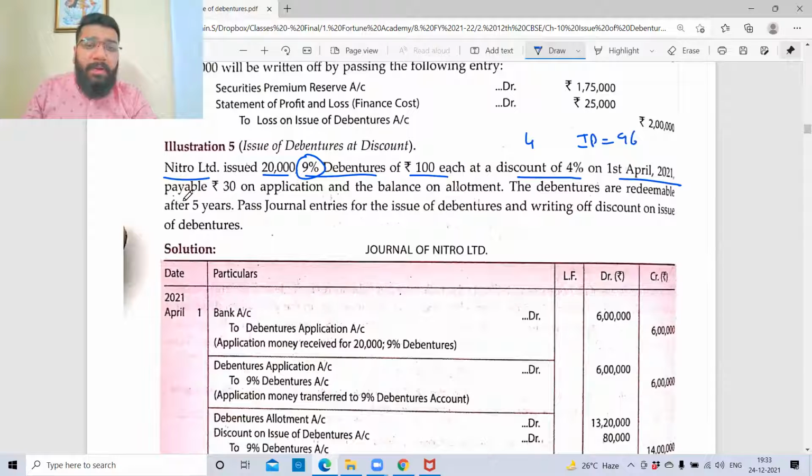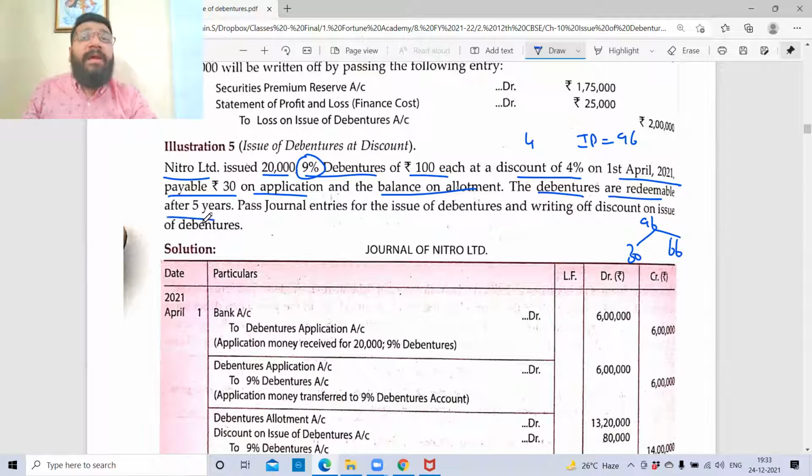Excellent. Payable 30 on application. So out of this 96, 30 is paid on application and the balance is how much? 66. 66 or 76? 66 on allotment. The debentures are redeemable after 5 years. So what are they trying to indicate? It's redeemable after 5 years, so it is a non-current liability. It's a long-term borrowing. Pass journal entries for the issue of debentures and writing off of discount.